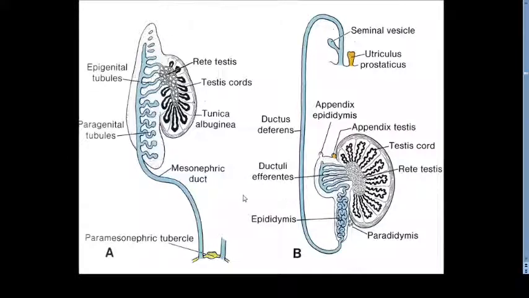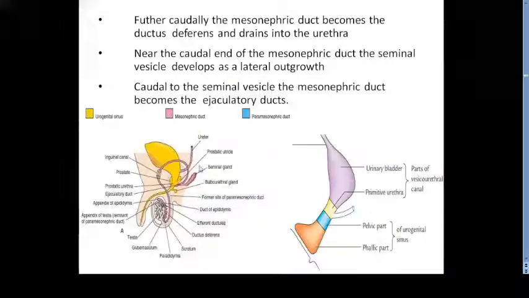So again, this is the same picture you can appreciate. Now I have already told you that the mesonephric duct opens into the primitive urogenital sinus. This primitive urogenital sinus is the ventral part of the cloaca at the junction of the vesicourethral canal and the definitive urogenital sinus. So this part is going to form the prostatic part of the urethra, where the mesonephric duct is opening. So until now we have seen the formation of the mesonephric duct up to the ductus deferens.